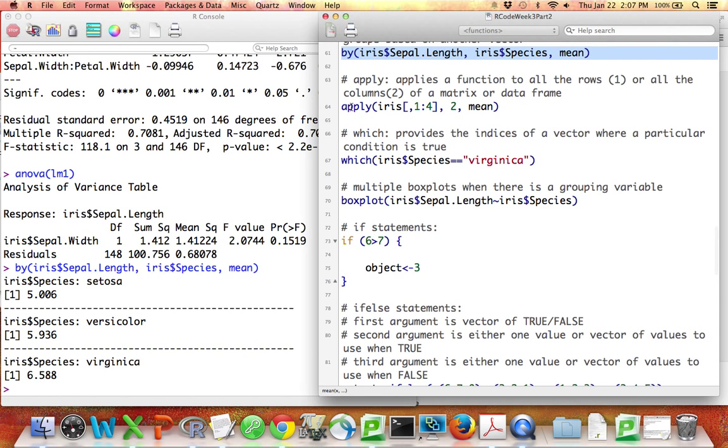This command is especially helpful, this command called apply. What does apply do? Apply takes a matrix and it does the same function, does the same thing to either all the rows or all the columns. How do you specify this?